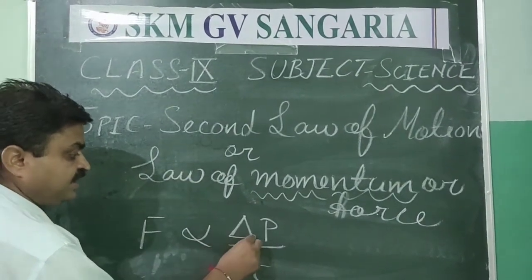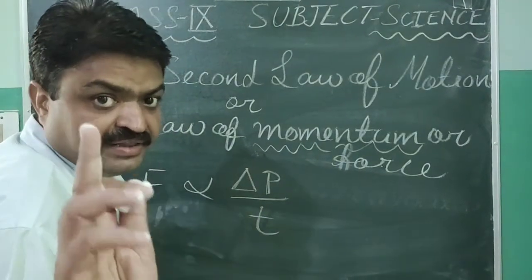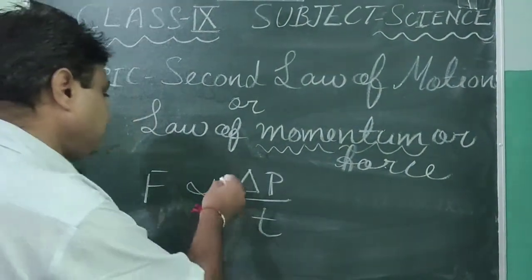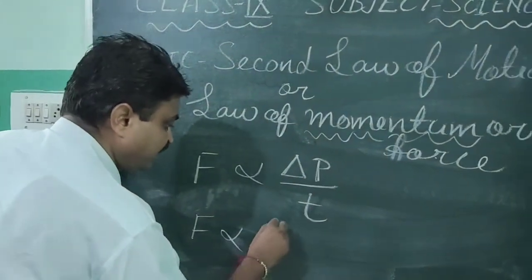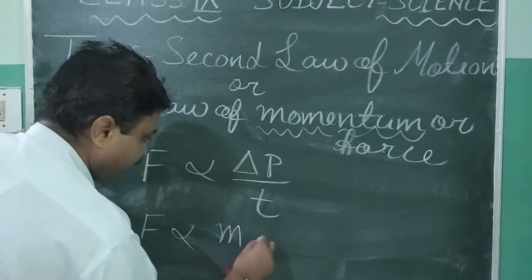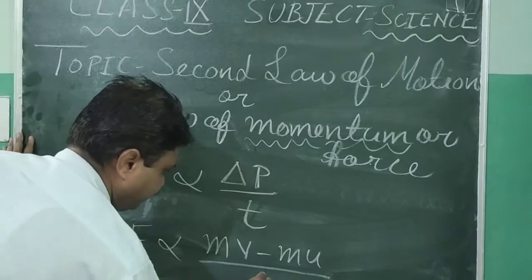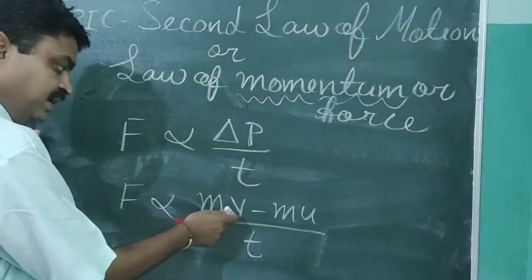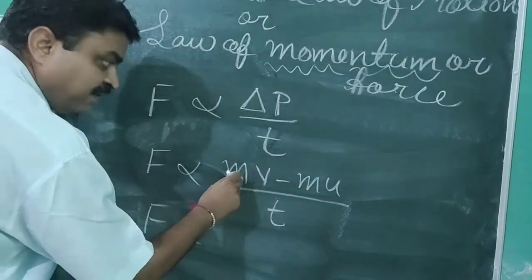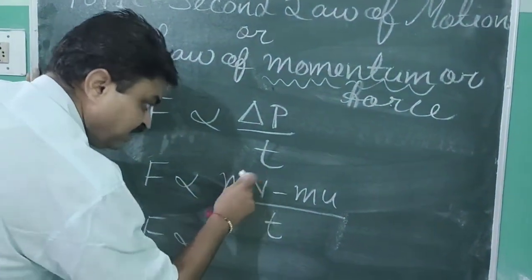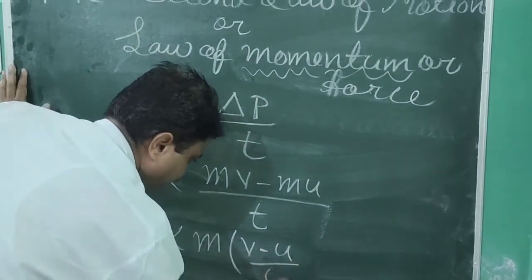Now it is delta P, and delta P indicates the change of momentum. That's why in the place of delta P we can also write mv minus mu upon t. With the help of this formula we get F is proportional to m(v minus u) upon t.